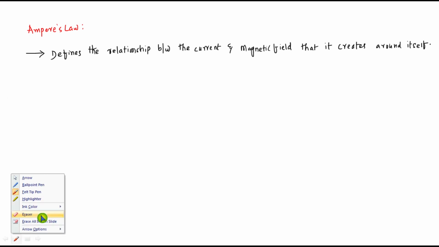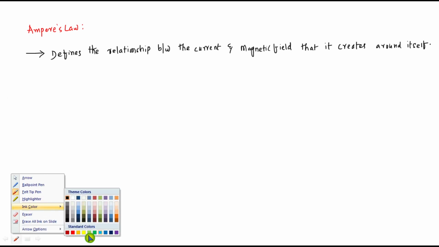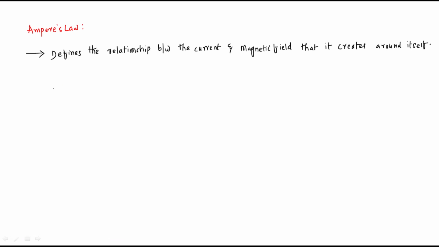So it has to provide the relationship between current and the magnetic field. So what is the statement of Ampere's law?